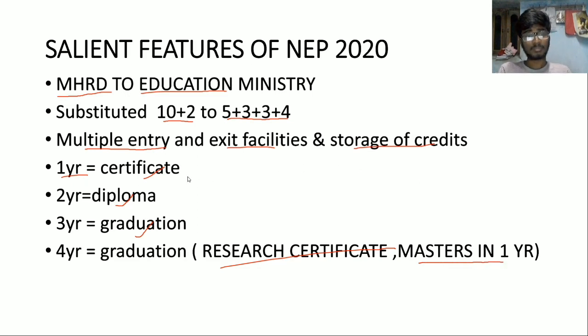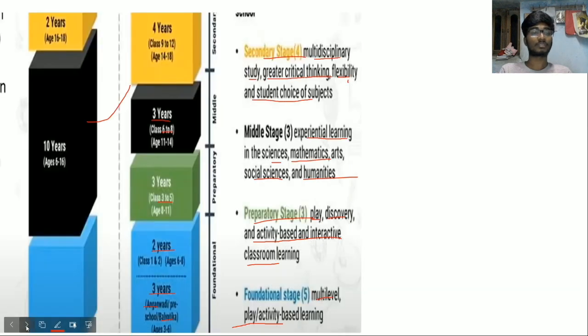Here there is a multiple entry and exit option. Like if you are leaving in the first year, you can take some gap and you can enter in the second year, and then your first year credits will be stored. So you need not study it again, you can continue the course later. So this is the multiple entry and exit option and storage of credits.